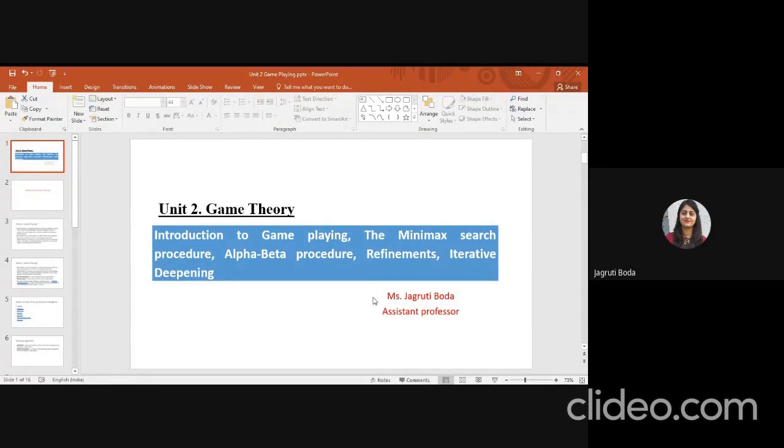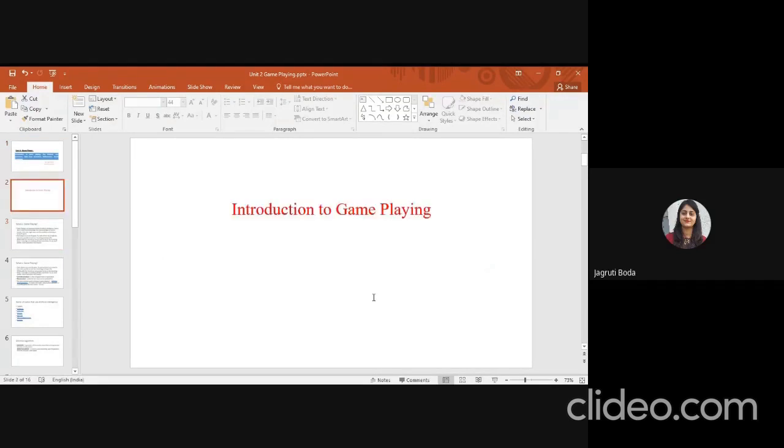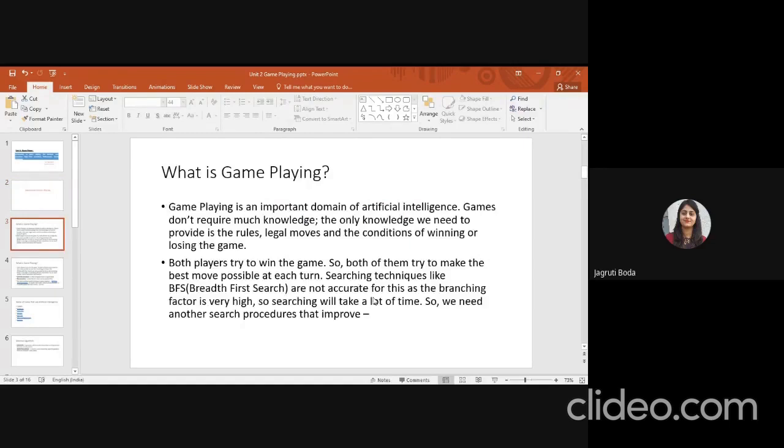What is game playing? Anyone can tell me what game playing is? In terms of AI, mostly all the students play a game, right? So game playing is an important domain of AI. Games don't require much knowledge.